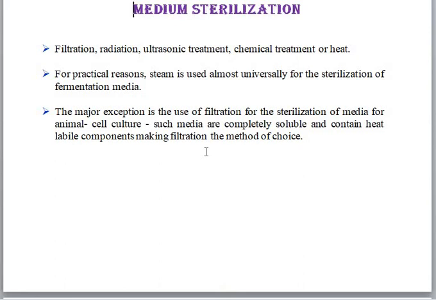Other methods can be chosen to make the animal cell culture medium a sterile one also, because animal cell culture is a very sensitive area. Very good products have to be produced without any contamination. So all these medium sterilization methods have to be followed effectively to avoid all contamination.